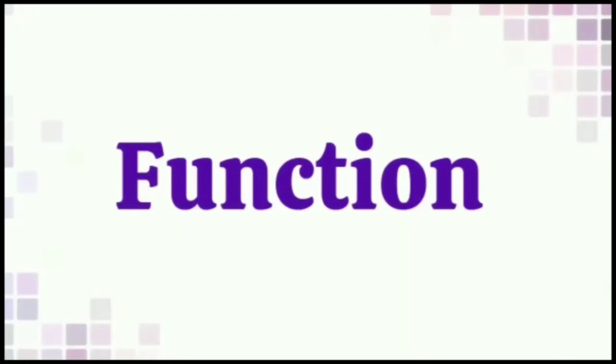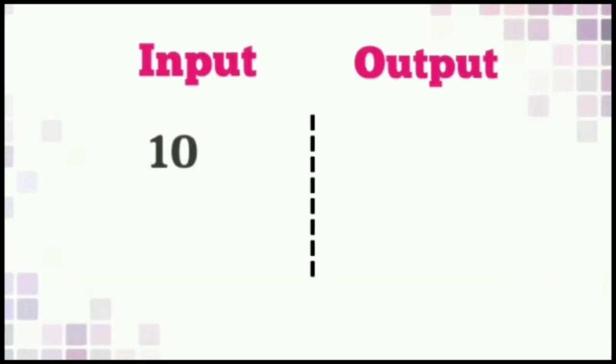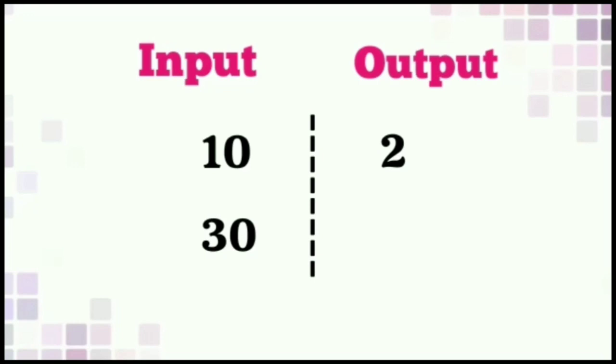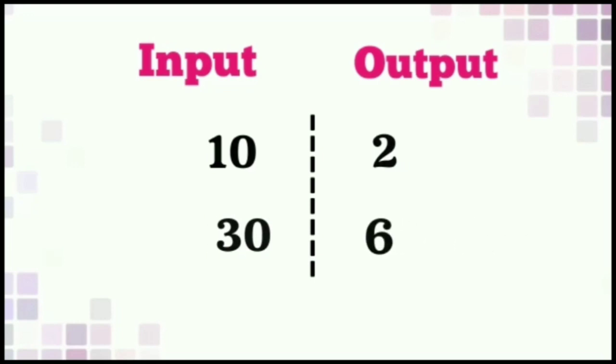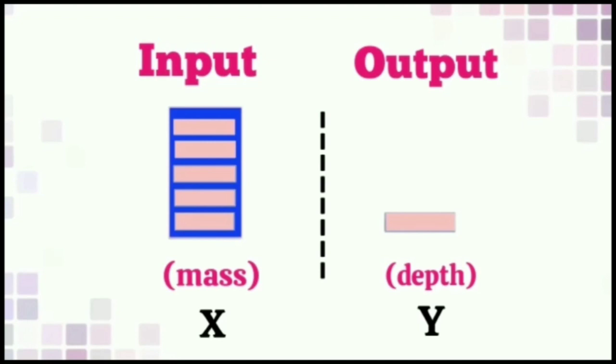Before that, we must know about function. A function is defined as the relation between a set of inputs having one output each. The function is denoted as f: x to y. First, I have given input as 10 and I get output as 2. Then, I have given input as 30 and get output as 6. Here we have taken the stone mass as x, that is input, whereas the depth as y, that is output.